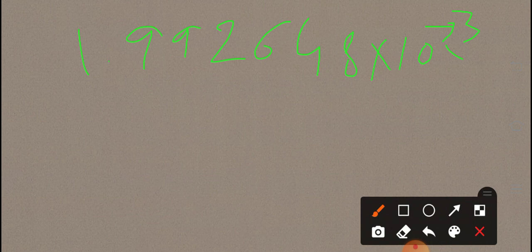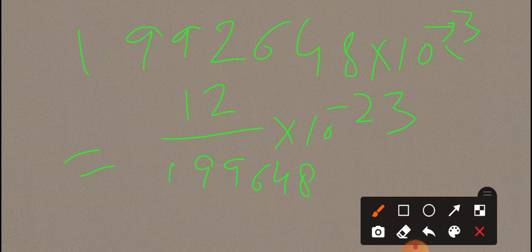Now we calculate the number of atoms in 12 gram of carbon. So 12 divided by 1.99648 into 10 power minus 23.